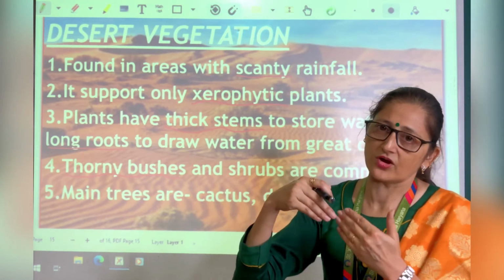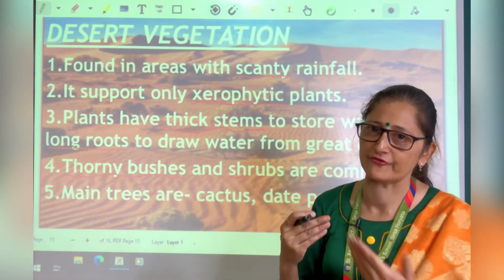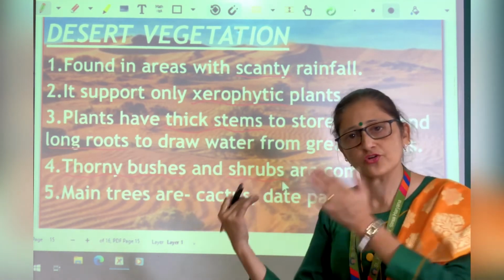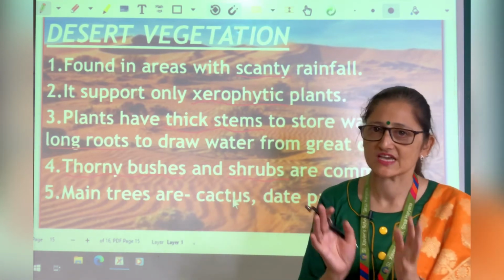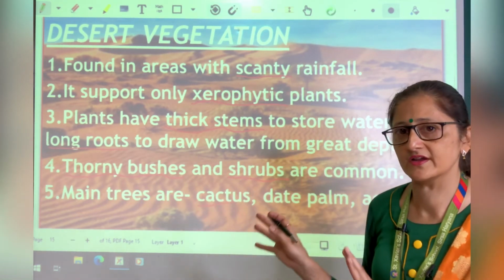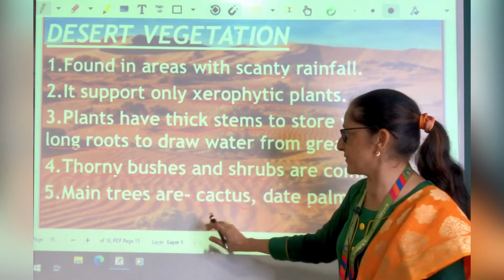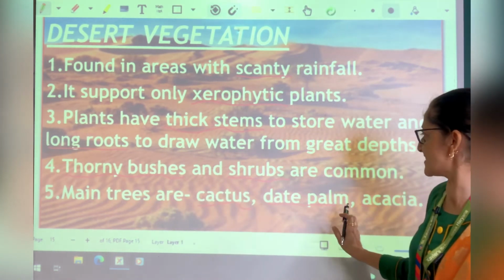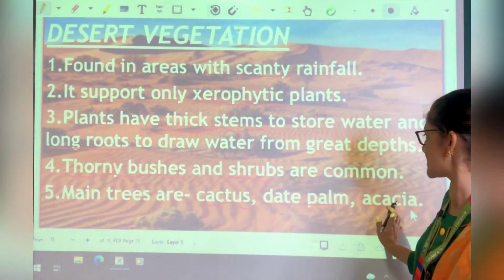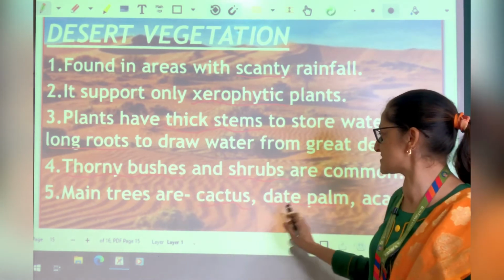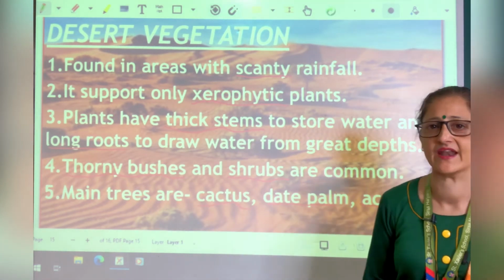So the trees and plants have long roots, so they can draw water and can survive in the hot climate. Thorny bushes and shrubs are common, and the main trees are cactus, date palm and acacia.